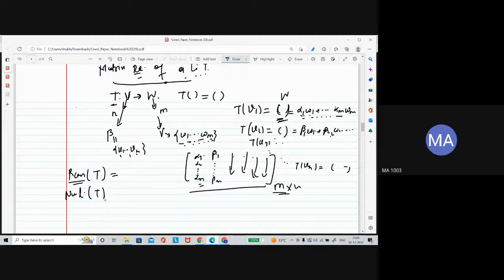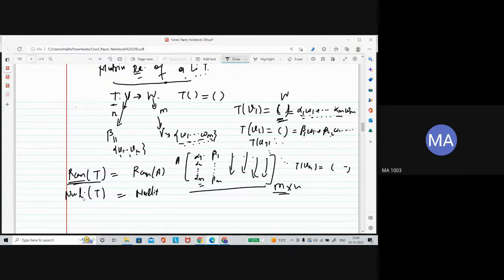You have this matrix, and you can find its rank easily when you change it into row echelon form. So the rank of this linear transformation is exactly the rank of this matrix. Let's say this matrix is A. And the nullity of the linear transformation is exactly the nullity of this matrix.